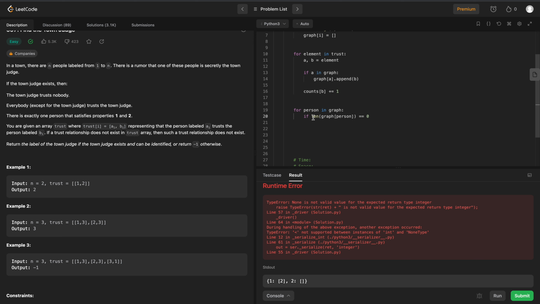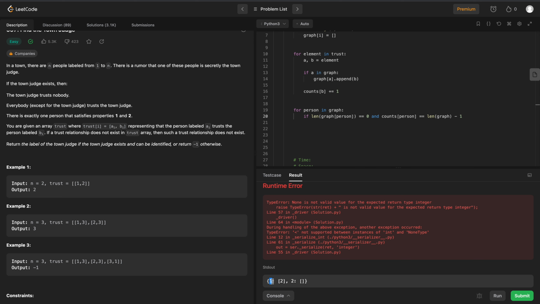So we'll say for person in graph, if the length of the graph of person is equal to 0, right here, we satisfy 1 condition. Now we have to check and counts of person is equal to the length of our graph minus 1. So for example 1, the length of our graph is 2, right?